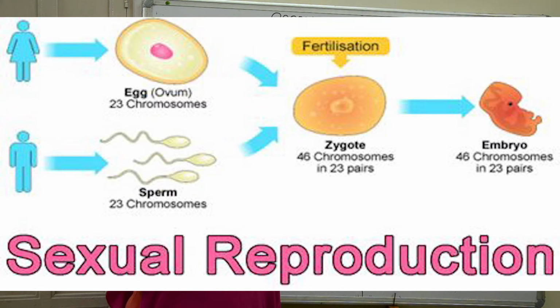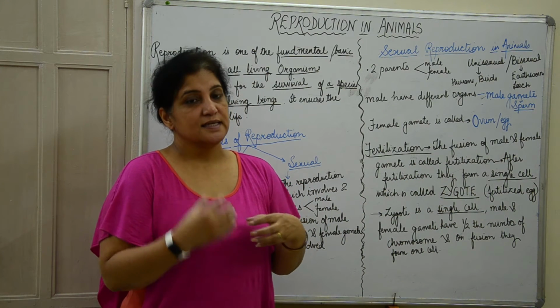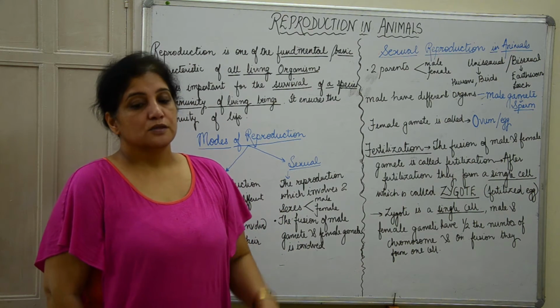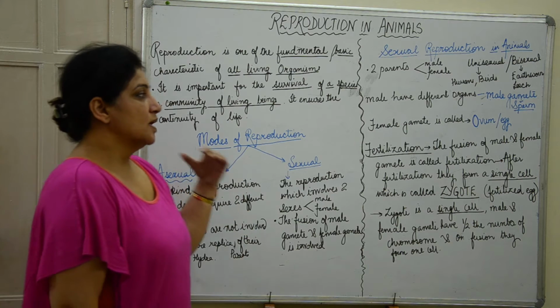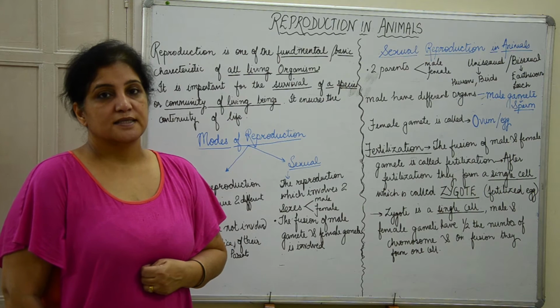So when they meet together, a cell is formed, or zygote is formed, which contains all the 46 chromosomes which are required for a human being. That is why we say the zygote is a single cell, the cell from which all organisms begin their life. Okay, so now we will be learning about the two kinds of fertilization, which are external and internal fertilization.